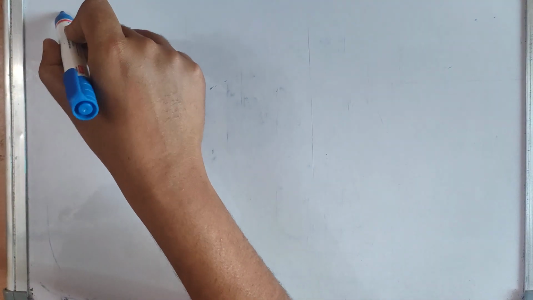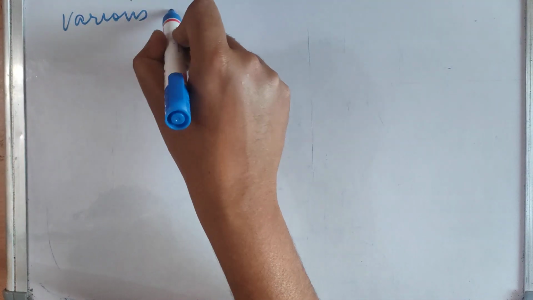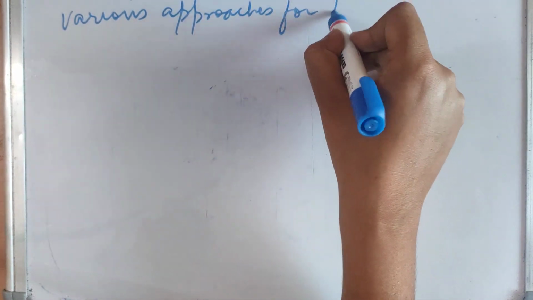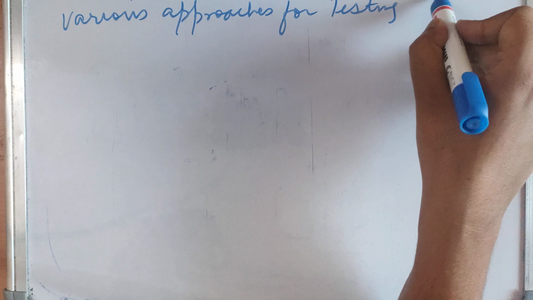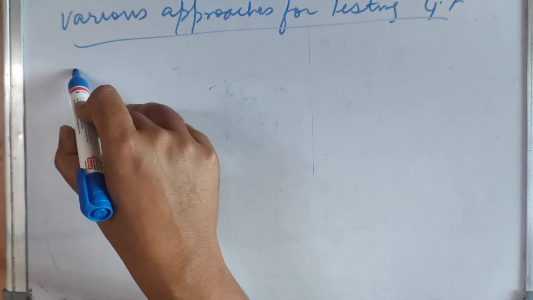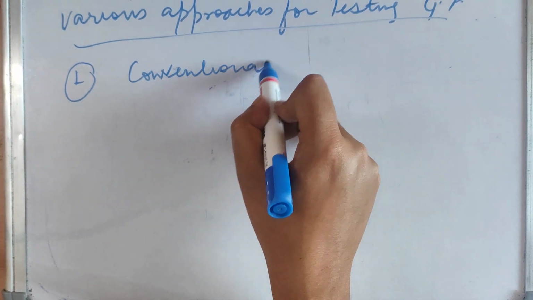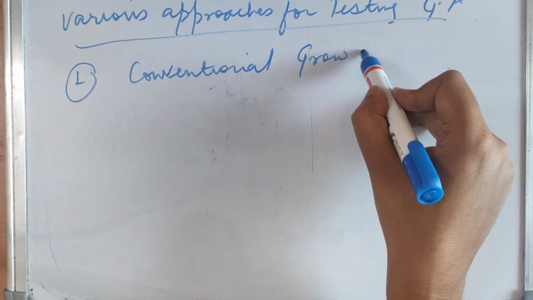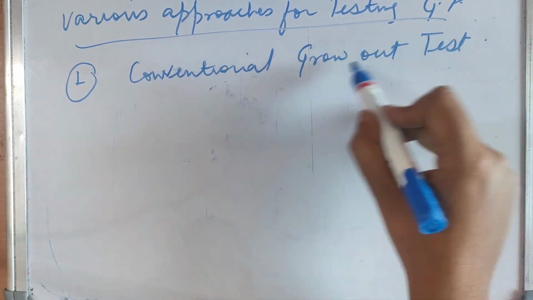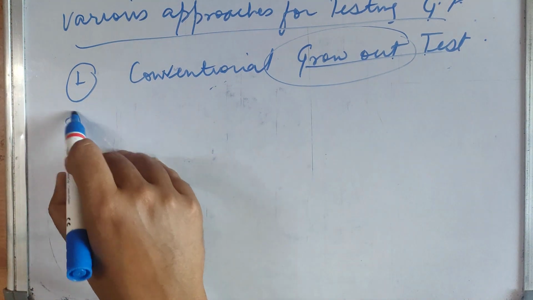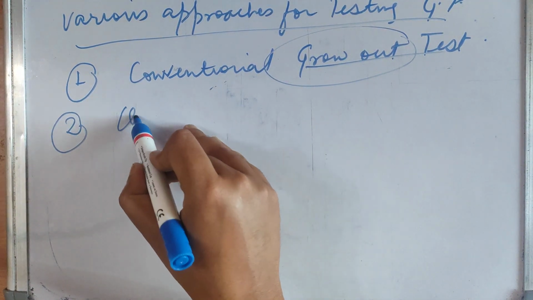Now, various approaches for testing genetic purity. How can we test a seed for genetic purity? The first approach is the conventional grow out test. We will grow the plant under certain conditions, and if the growth is good, then we will say that it is genetically pure. We can do chemical tests,